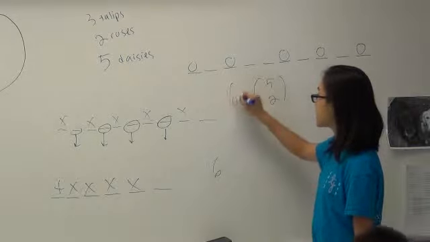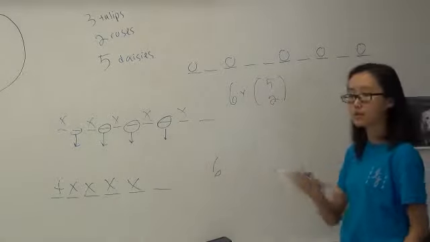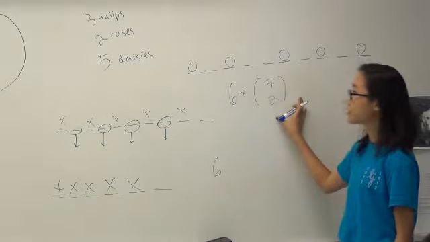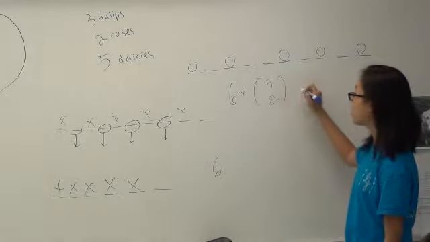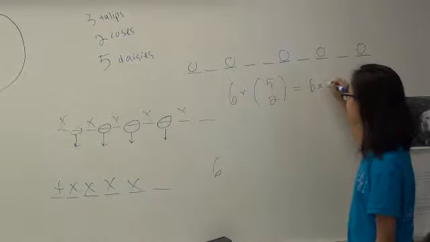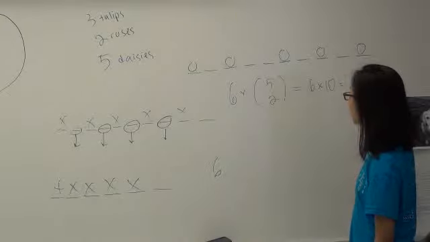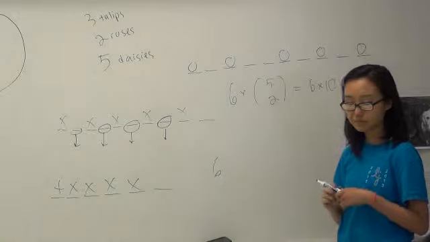So our final answer is 6 times 5 choose 2. 6 being the number of ways to arrange the daisies, and 5 choose 2 being the number of ways to arrange the rest of the flowers. So numerically, what does that give us? 6 times 10, which is 60, right? So there are 60 ways to plant your flowers.